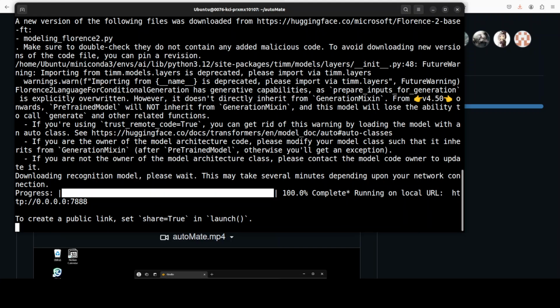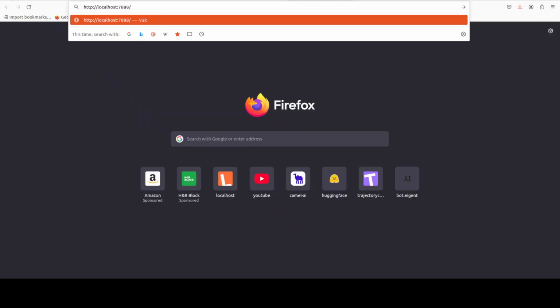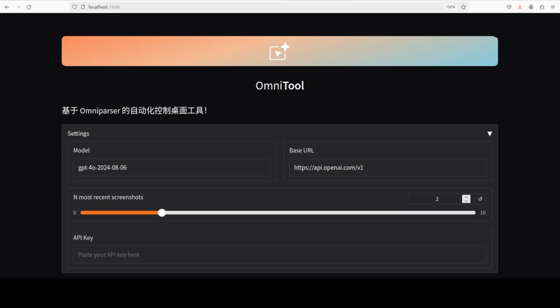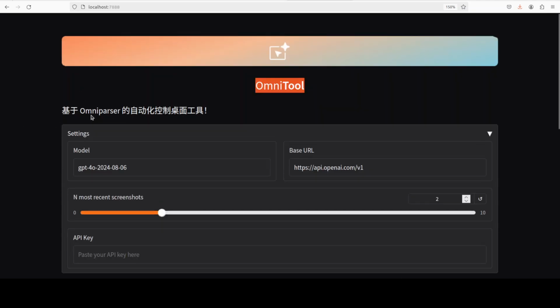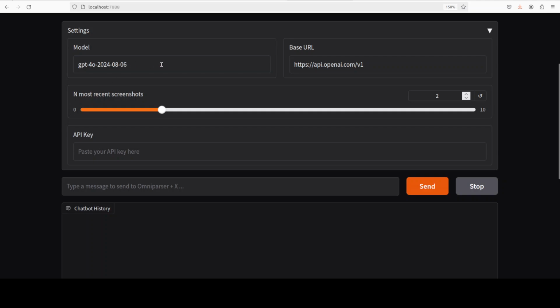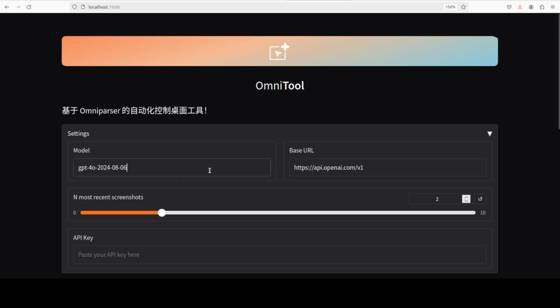And there you go. So it has downloaded the model and now it is running on our localhost at port 7888. So I'm just going to go to my browser and run it there. There you go. So our Omni tool is running, which is autoMate. But why didn't they change the name here? Anyway, what can I do? So this is our Omniparser. I'm just looking at it. The model is GPT-4o, but it is also using Omniparser behind the scenes, I believe, and it supports a lot of other models too. I'm not sure what else is there anyway.